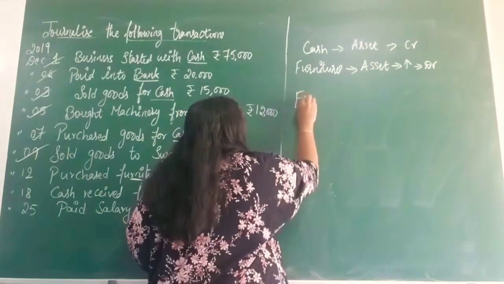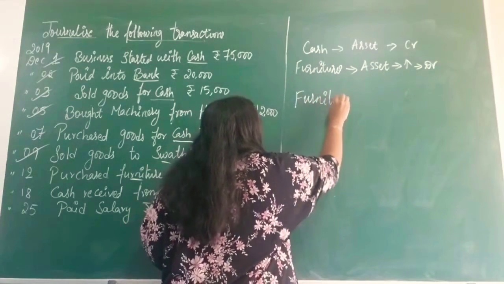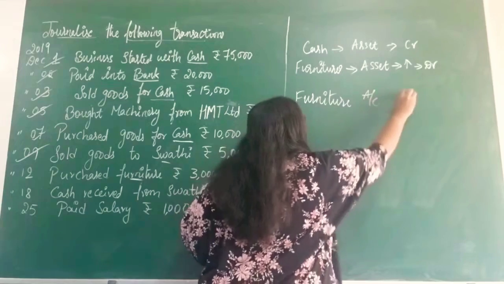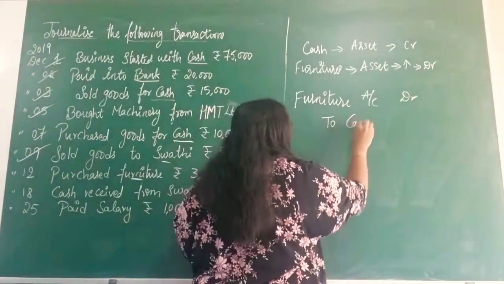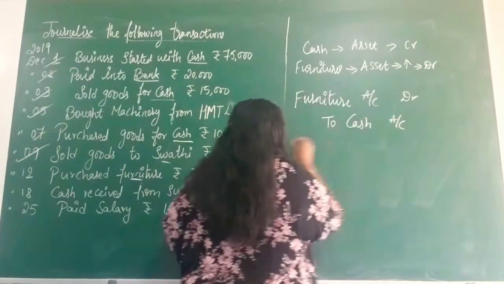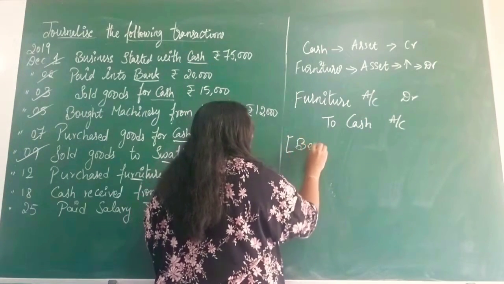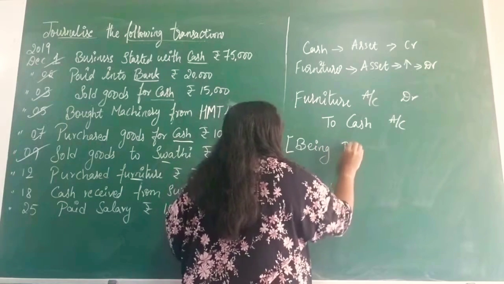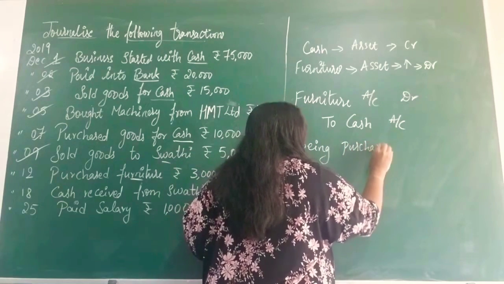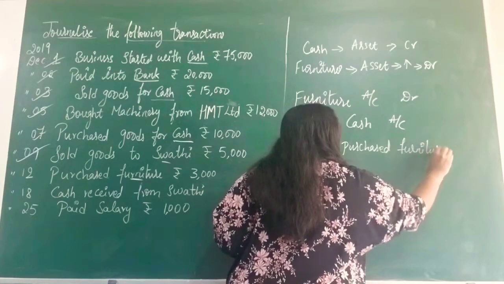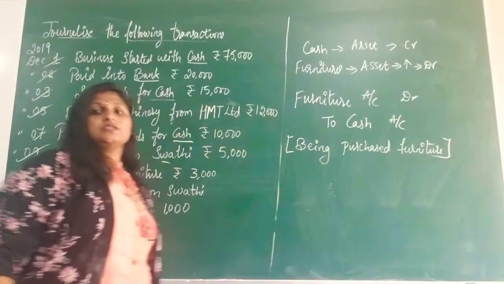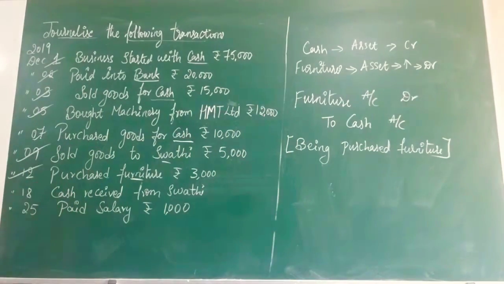Entry will be furniture account debtor to cash account. Narration being purchased furniture. This is the journal entry. Okay. Next, moving on to the next transaction, that is on 18th.